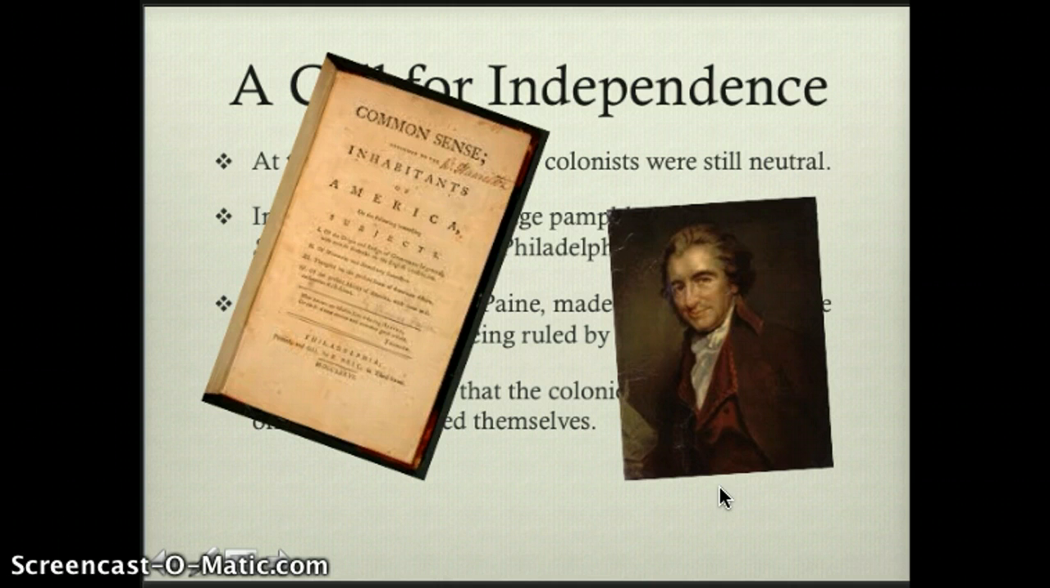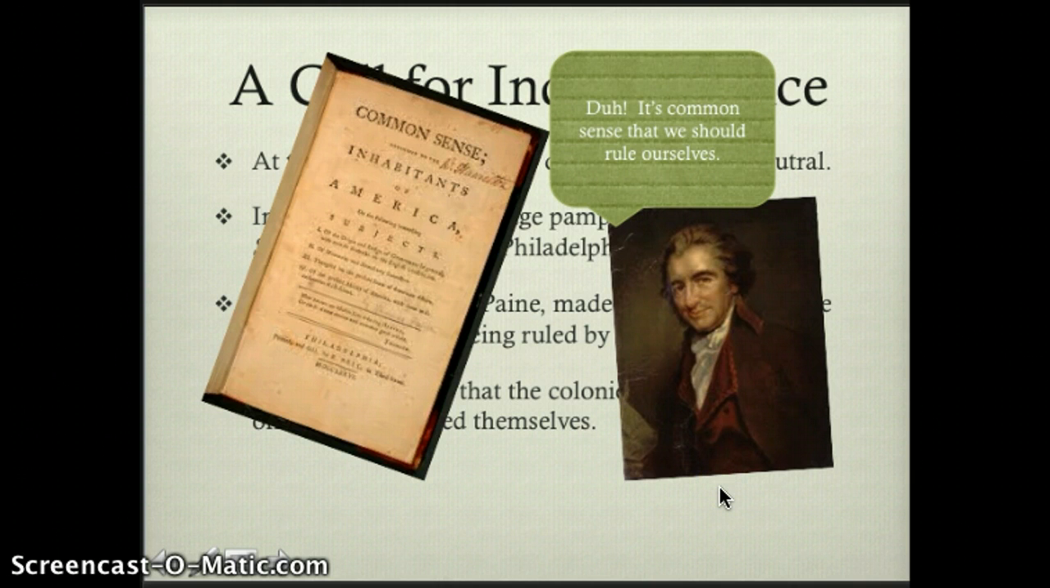Here's an image of Thomas Paine, and this kind of summarizes his idea. He felt like, duh, it's common sense that we should rule ourselves. It's information that everyone should just know and understand. Why would we let this silly guy and his crown all the way across the ocean from us rule us?